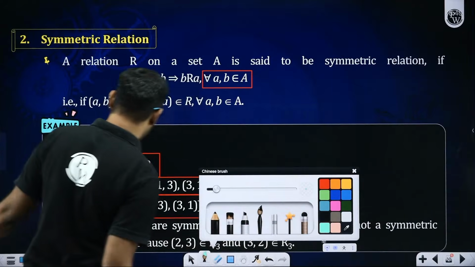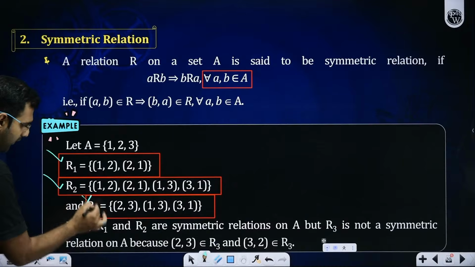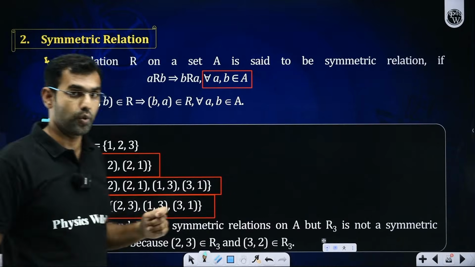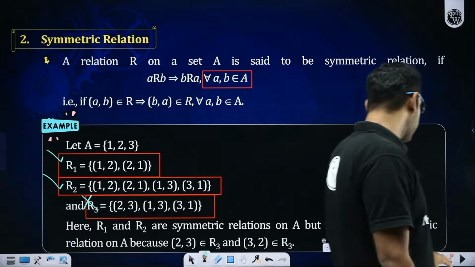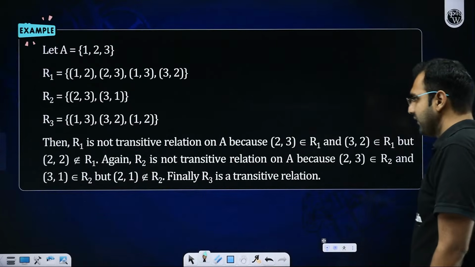Did you all get this? So what I'll say is R1 was symmetric, R2 was symmetric, but R3 was not a symmetric relation. Everybody got this? Any confusions or doubts, please ask.